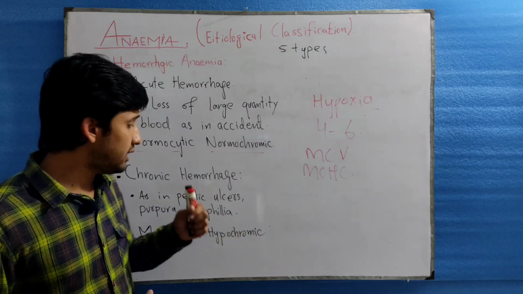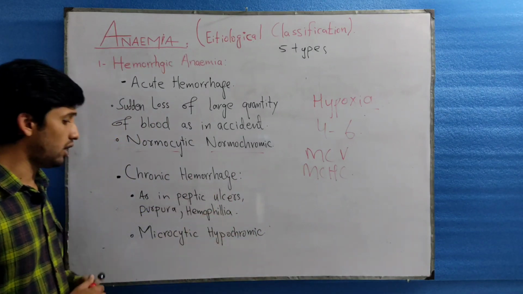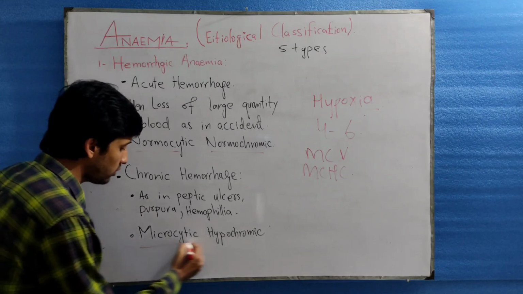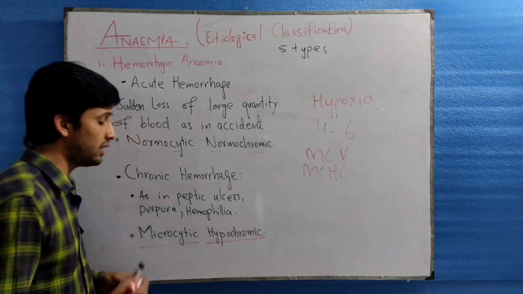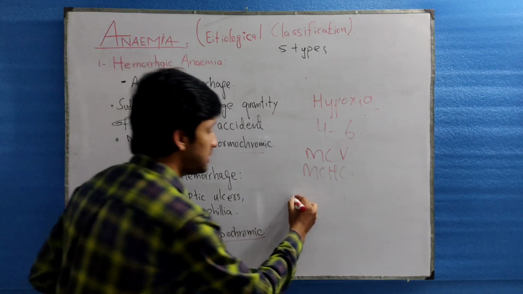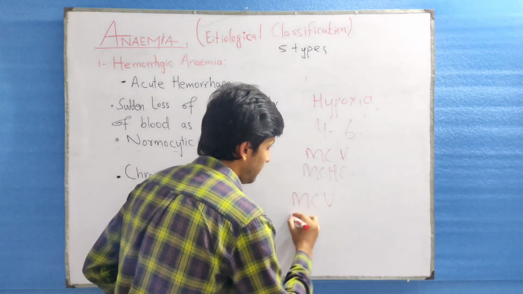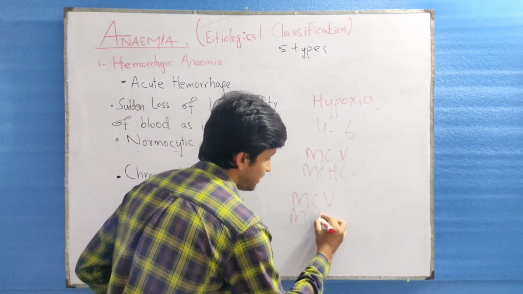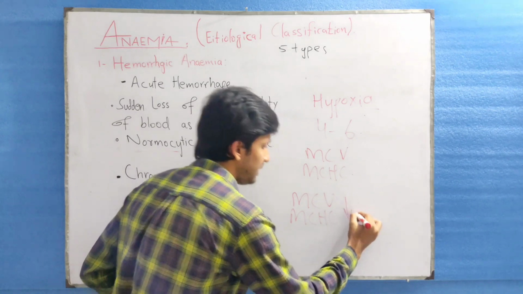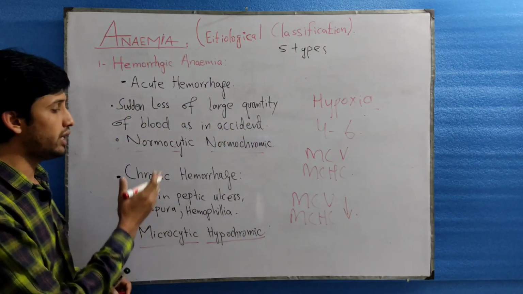In chronic hemorrhage, the RBCs will be microcytic and hypochromic. This means that the MCV value and MCHC value will be decreased in chronic hemorrhage.